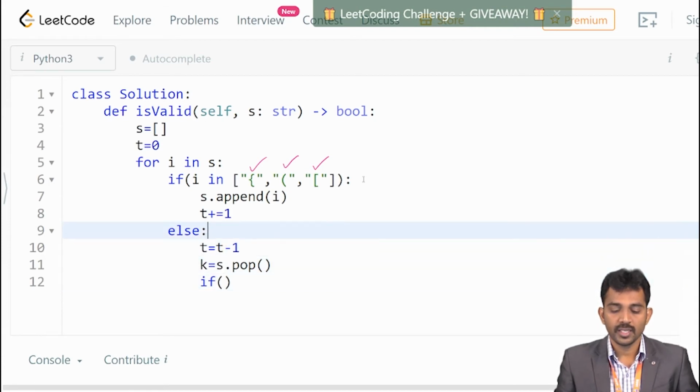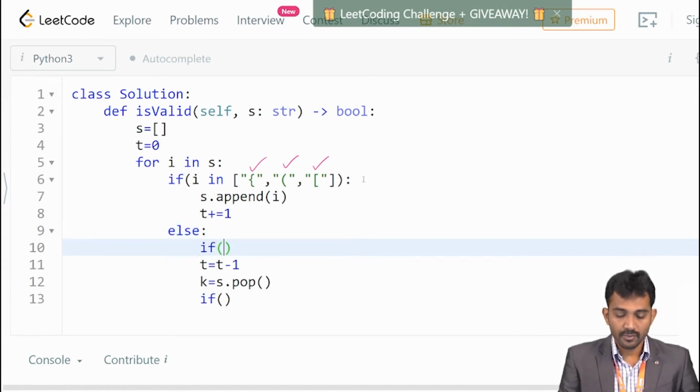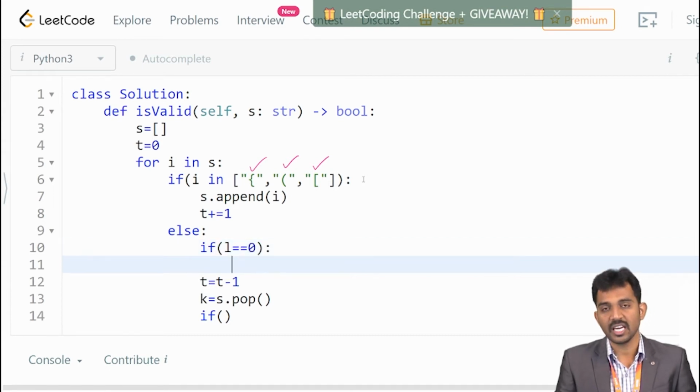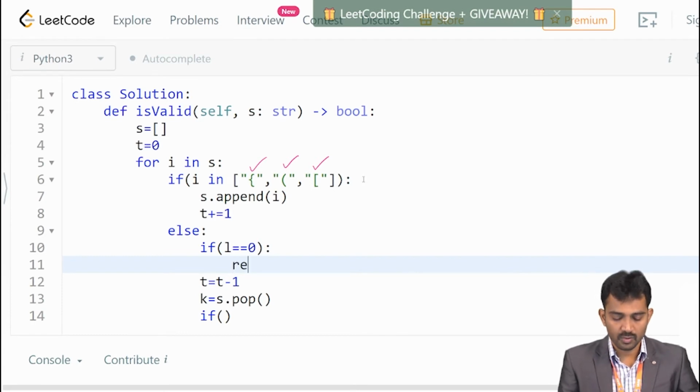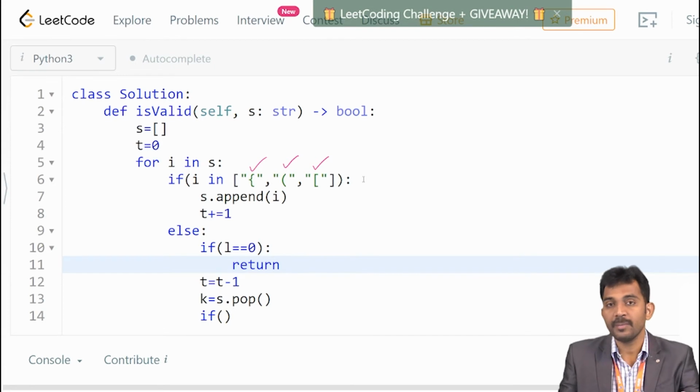And one more thing, please note this. If l equal to 0, then you don't have any symbol in the stack. Still you are going to pop the element, then it is going to generate the runtime error. So in that case you need to stop the process and return false. Why? Because you don't have any open parenthesis, right?